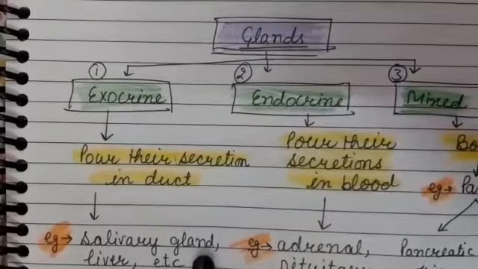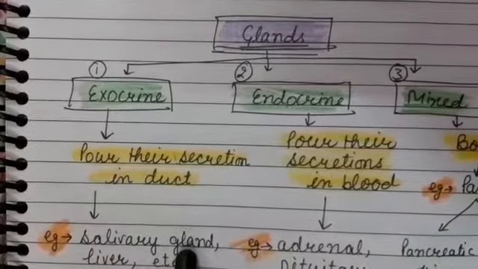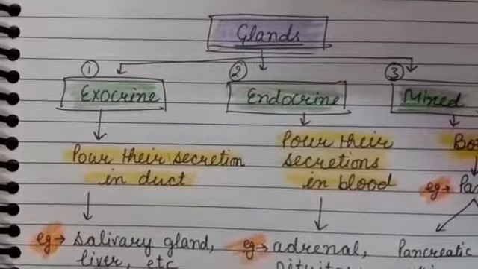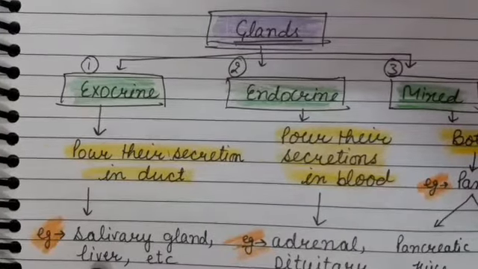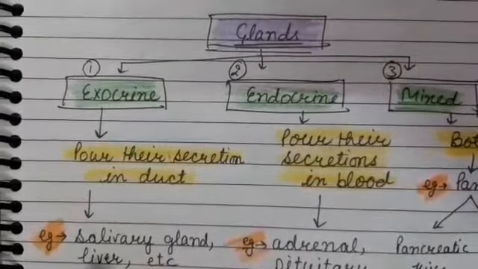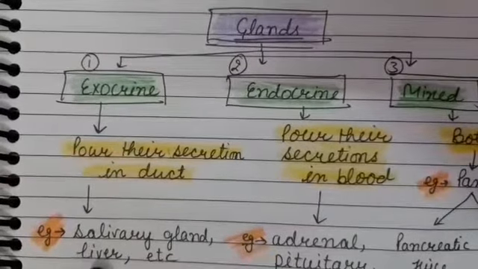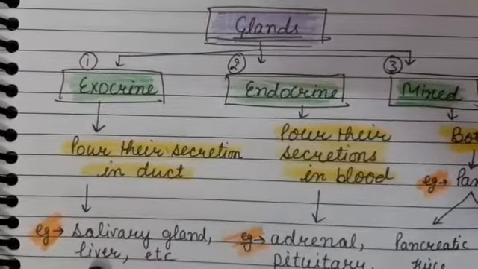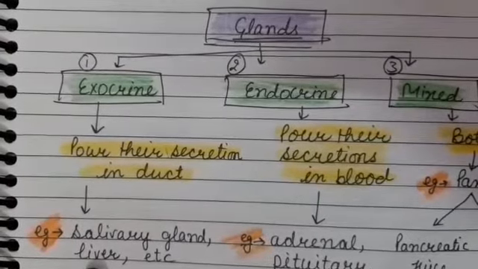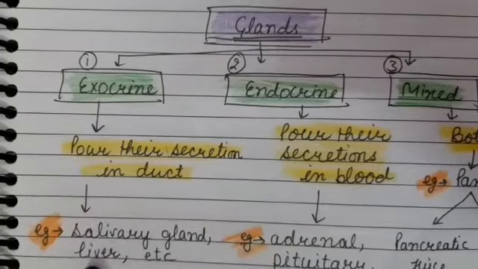Salivary gland secretes saliva, which first gets stored in salivary duct and later it comes to our mouth. And similarly, liver. Liver is exocrine gland because it secretes its secretion, that is bile juice, which is temporarily stored in gallbladder, and then from gallbladder it goes to small intestine as per the need. These things we have studied in digestive system, students.